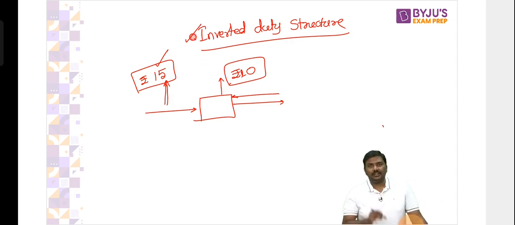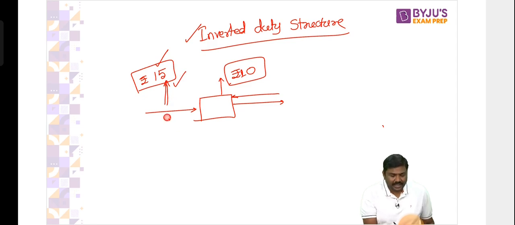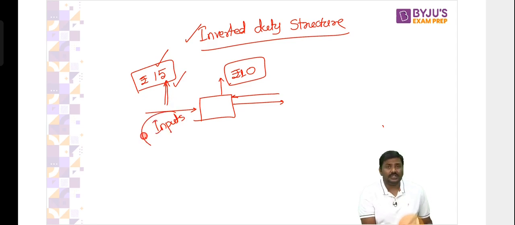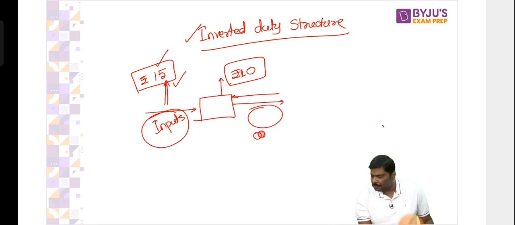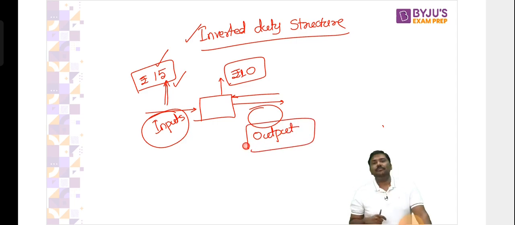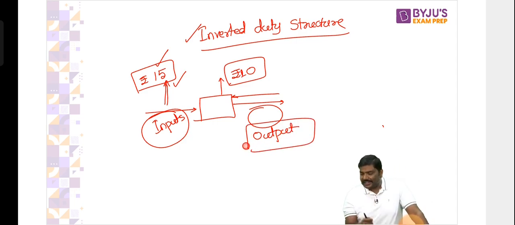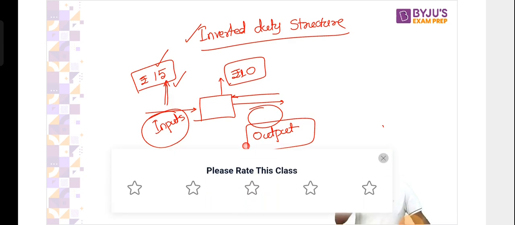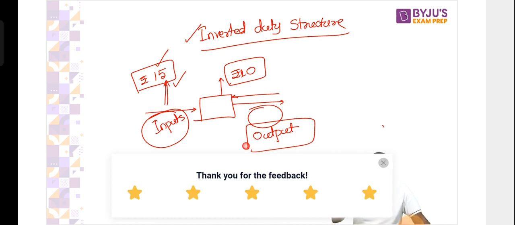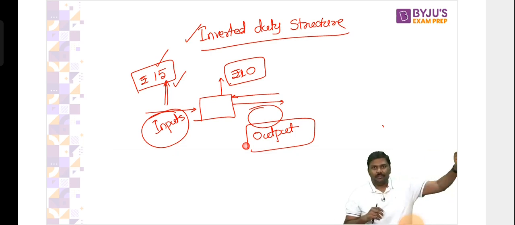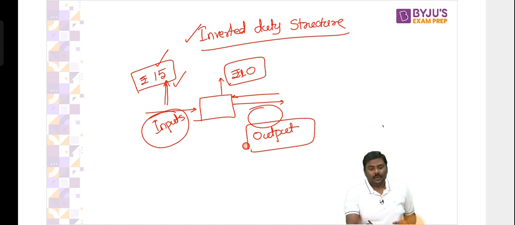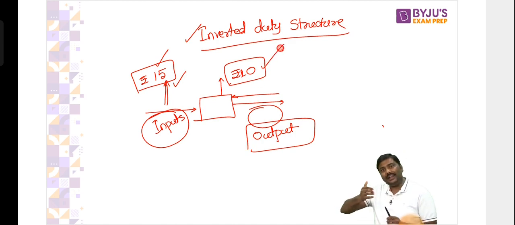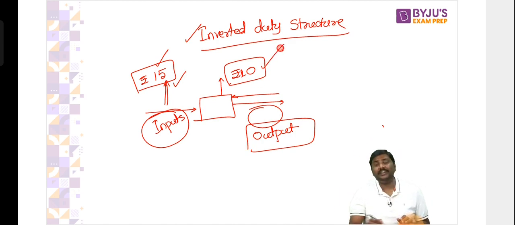In case of inverted duty structure, the idea is simple. The rate of tax on the inputs is greater than the rate of tax on the output. I'll repeat it again. The rate of tax on the input is greater than the rate of tax on the output. So whatever taxes you pay when you purchase the input is more than whatever taxes you will collect by selling the good and giving it to the government. That is the concept of inverted duty structure.